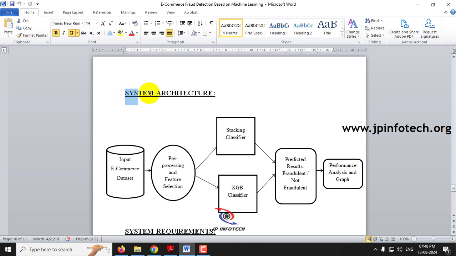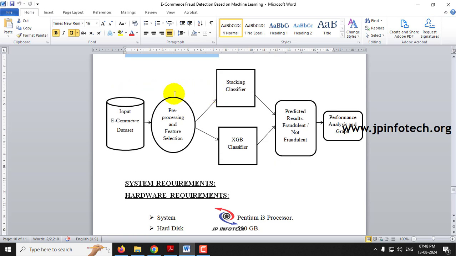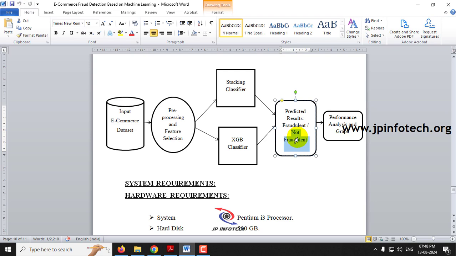And coming to the system architecture, you can see that input is given as the e-commerce data set, pre-processing and feature selection are made, and we are going to apply the stacking classifier and XGB classifier, and the predicted result will be fraudulent or not fraudulent, and we'll be showing the performance analysis and the graph part finally.